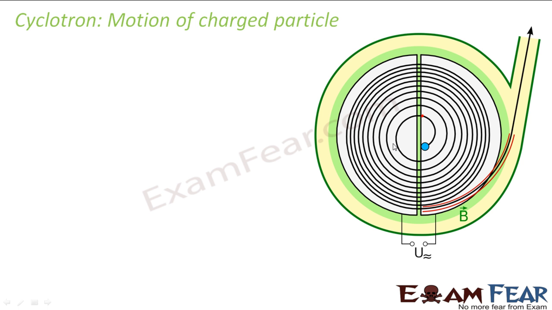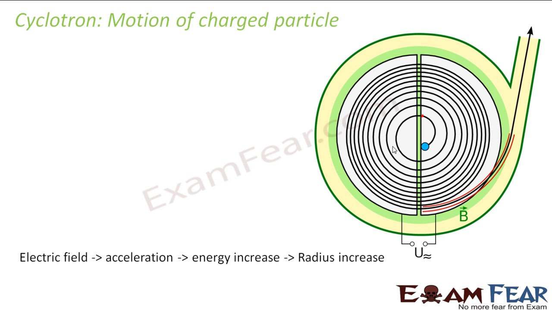As a result, the energy of the particle increases, therefore the radius also increases. So what does the electric field do? The electric field in the gaps accelerates the particle. As the particle gets accelerated, its energy increases, so its radius also increases, and therefore the particle moves in a spiral path. Okay, so this is about the motion of the particle inside the cyclotron. Till now I told you what the cyclotron is made up of and how a charged particle moves inside the cyclotron. Now let us look at.